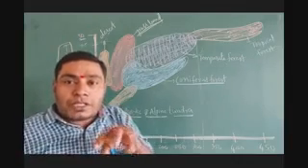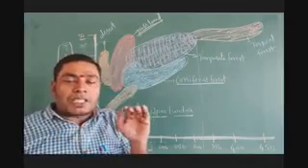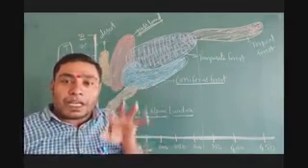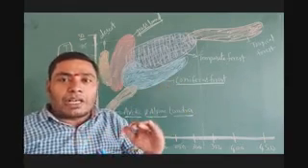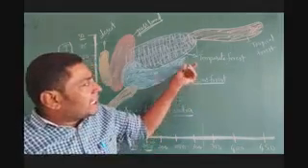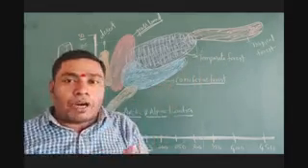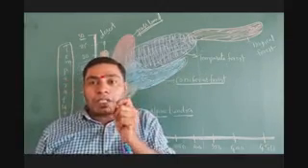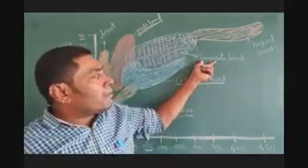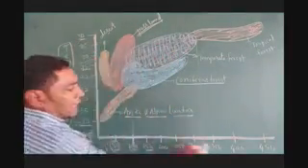Temperate means balanced, so both are equal, an equal environment. That's why it is known as a temperate forest.